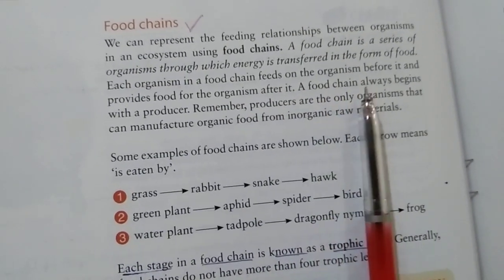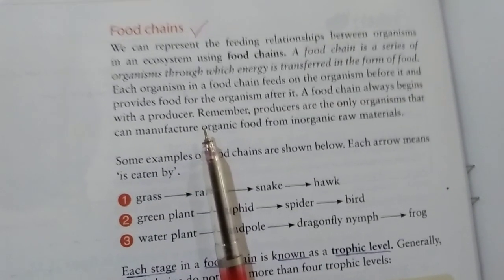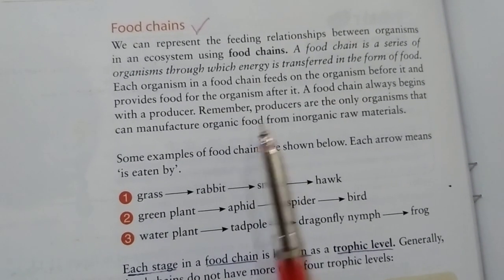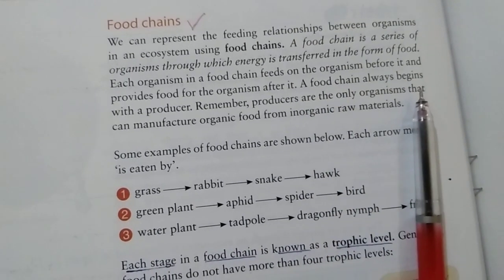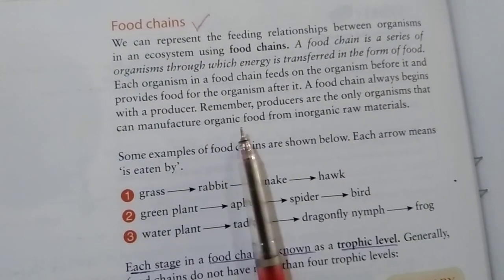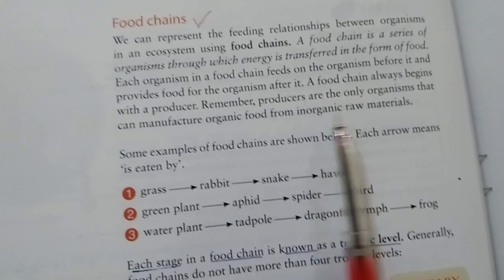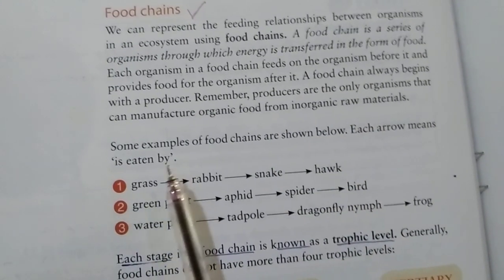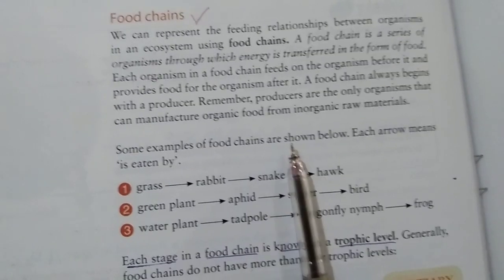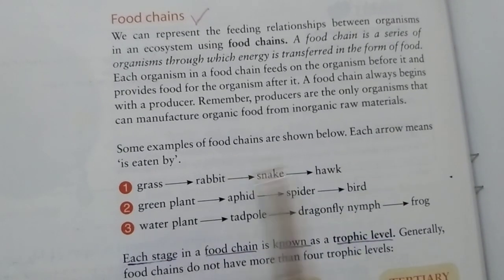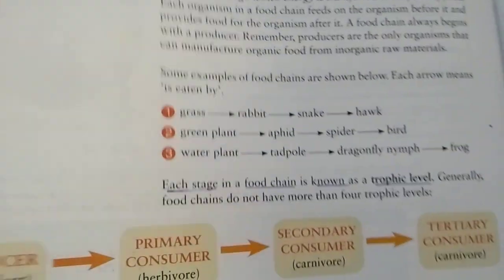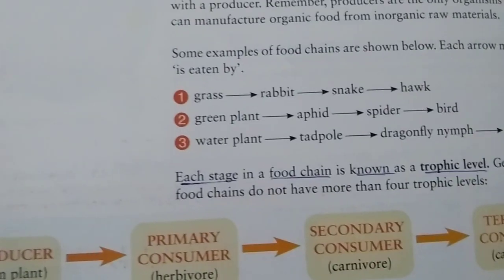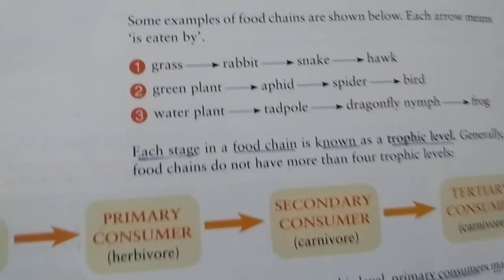A food chain always begins with a producer. Remember, producers are the only organisms that can manufacture organic food from inorganic raw materials. Some examples of food chains are shown below. Each arrow means "is eaten by." A food chain is the process of food being eaten and being eaten by other organisms.